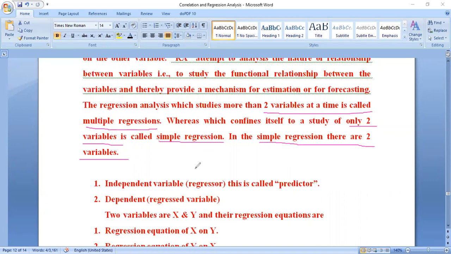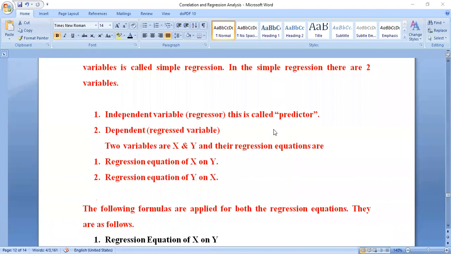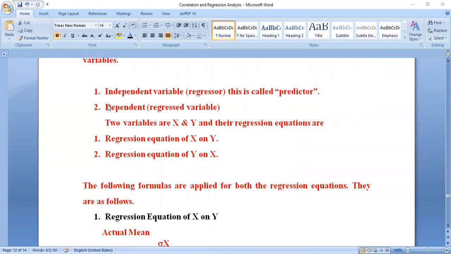Observe carefully here. There are important points: independent variables and dependent variables. Which variable we are going to study, we will see. The independent variable is the regressor, also called the predictor. It predicts. Independent variables do not depend on other variables. Those variables are called predictors.